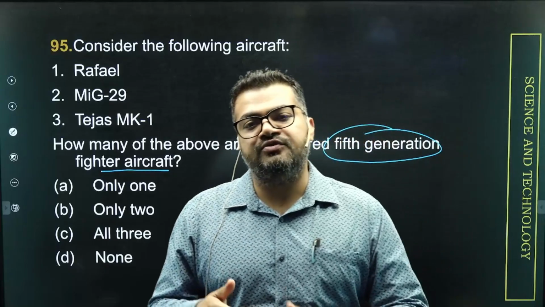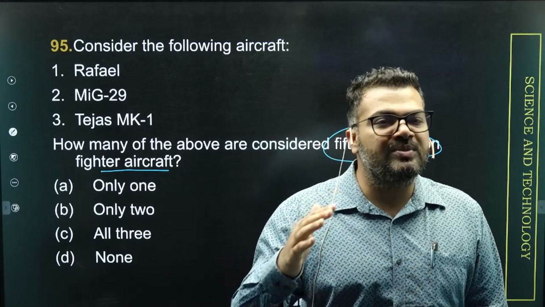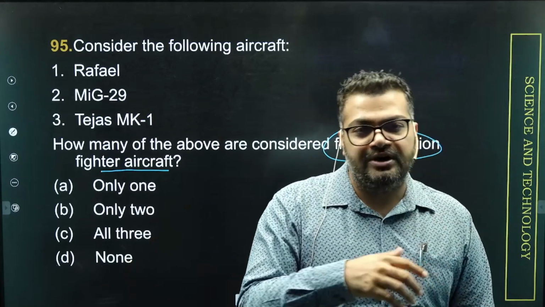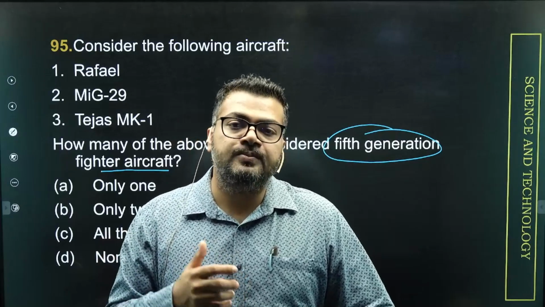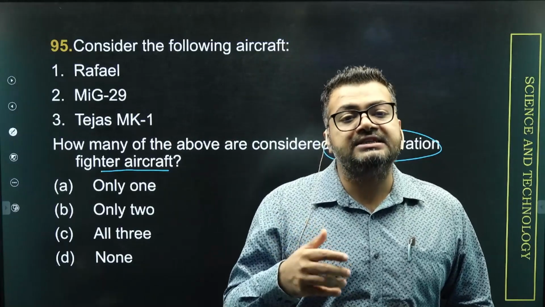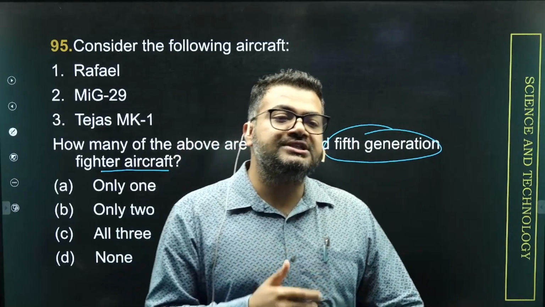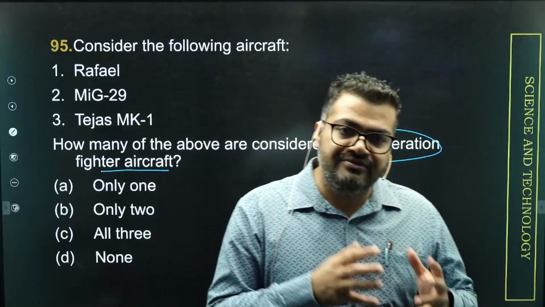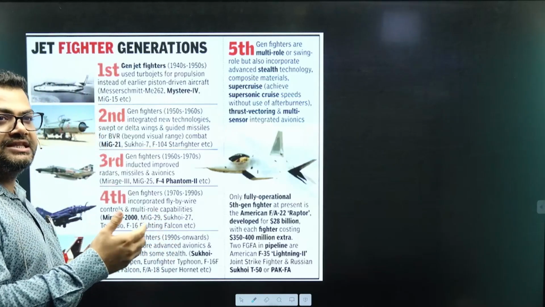Third generation fighter aircraft will have even faster speed than the second generation. They can fly at a much greater speed. They can go to a much higher altitude. They can perform multiple functions of dogfighting, of functioning as bombers, and multiple other functions also. Some kind of surveillance functions they can follow. When it comes to third generation, they are also capable of carrying some bigger artillery, some heavier artilleries can also be carried. And then comes fourth generation. Fourth generations are the ones which have all the capabilities of third generation, but they can go even further, and they can touch very high speed, faster than the speed of sound.